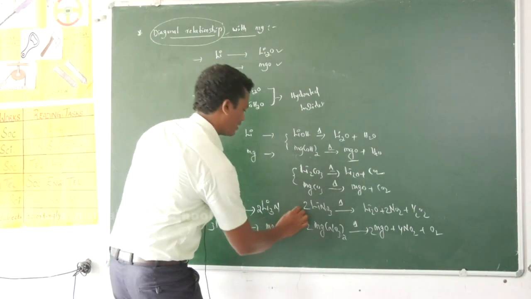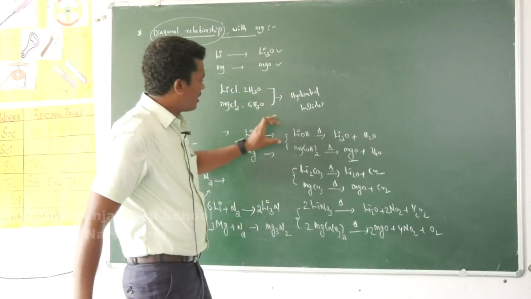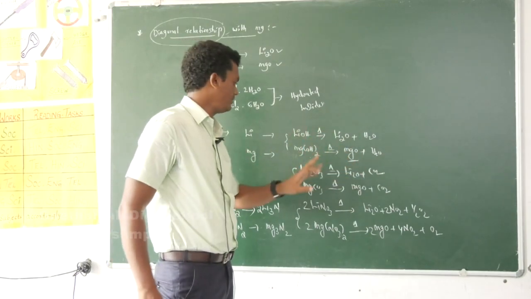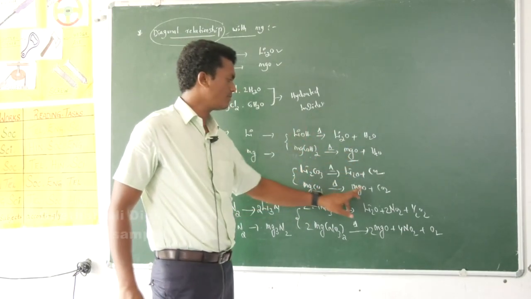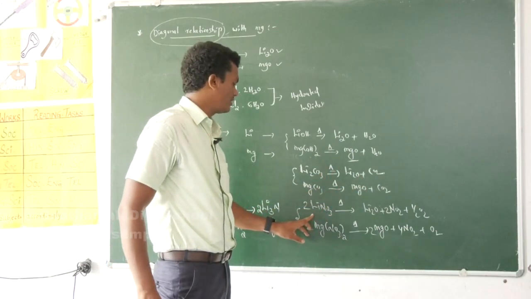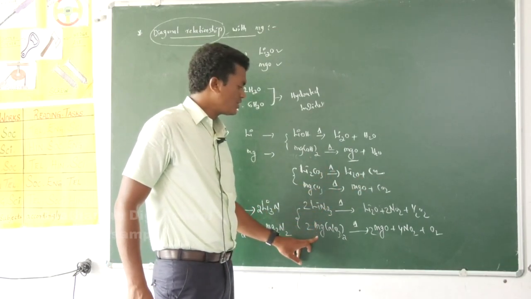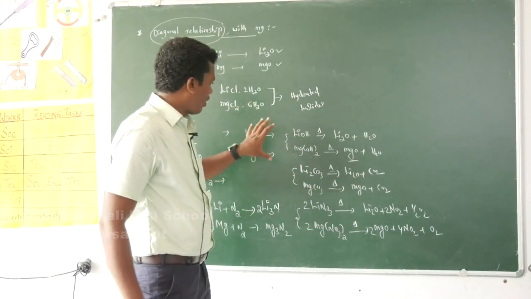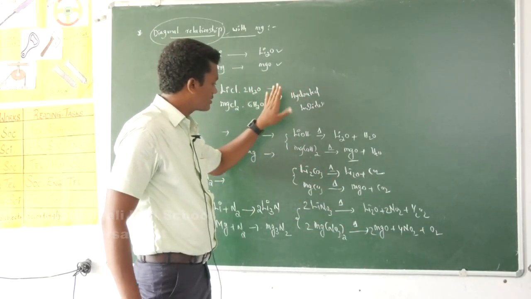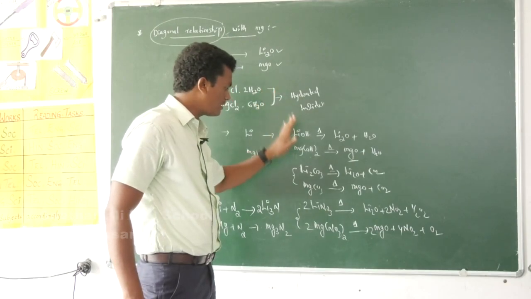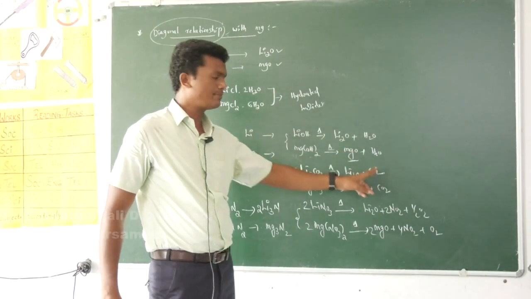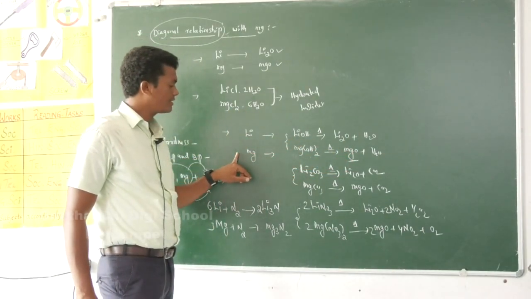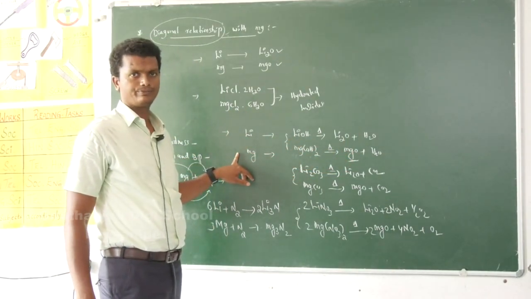In this way, lithium hydroxide and magnesium hydroxide give monoxides, lithium carbonate and magnesium carbonate give monoxides, lithium nitrate and magnesium nitrate both give monoxides. So on decomposition, these two elements give the same products, means lithium and magnesium express similar properties again.